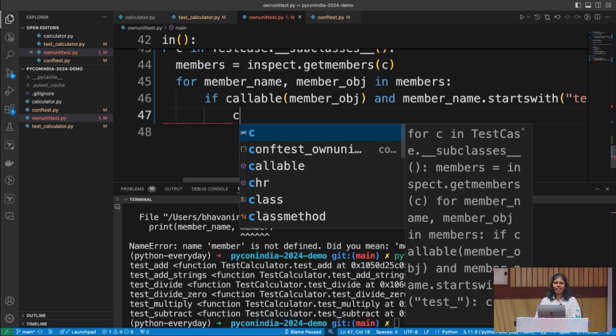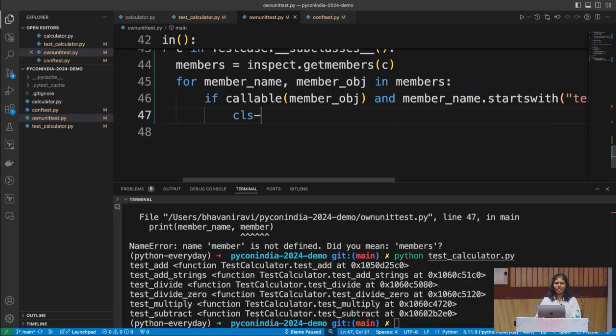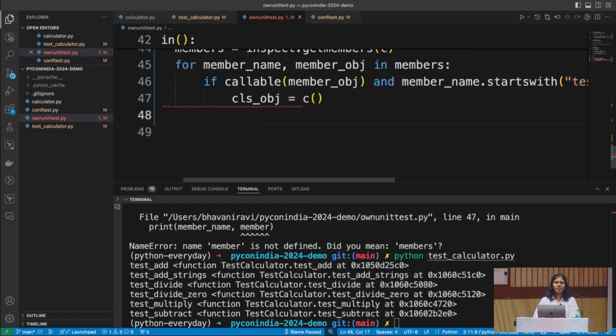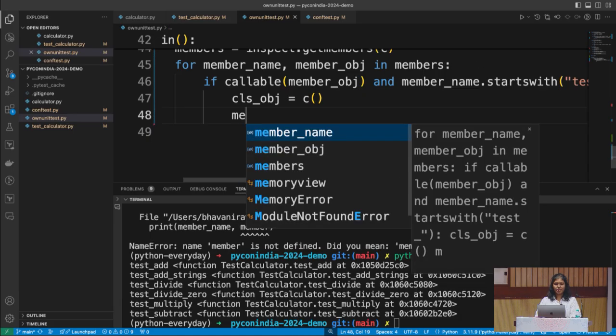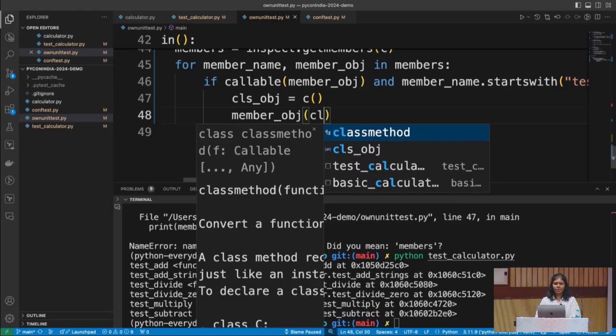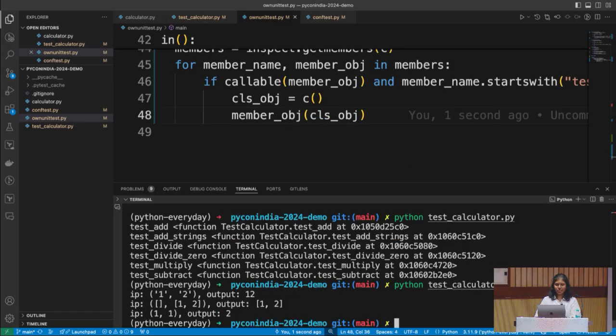That's it. So let's create a class. And this is, now that I realize it, this is where all the setup can go, but still not there. So let's create the class object, which is our instance. And then to the function, which is your member object, let's pass the class object, which is yourself. And we are calling that function.